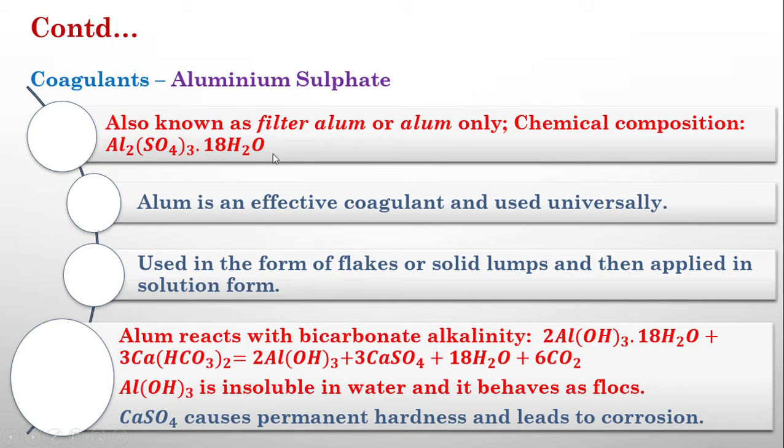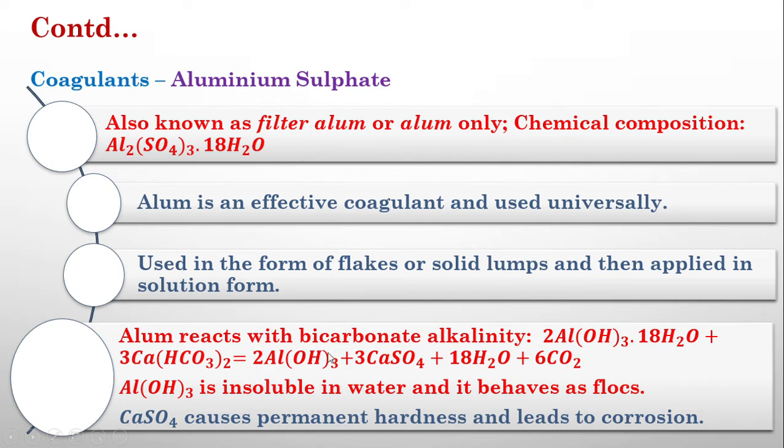It is hydrated aluminum sulfate, and usually it is found in the form of flocks or solid lumps, and these lumps are dissolved in water and applied. In solution form we apply it to the water. What happens when we add alum to water is that the water may contain some amount of bicarbonate alkalinity. So this alum will react with the bicarbonate, calcium bicarbonate or whatever bicarbonate is present in the water, to form aluminum hydroxide.